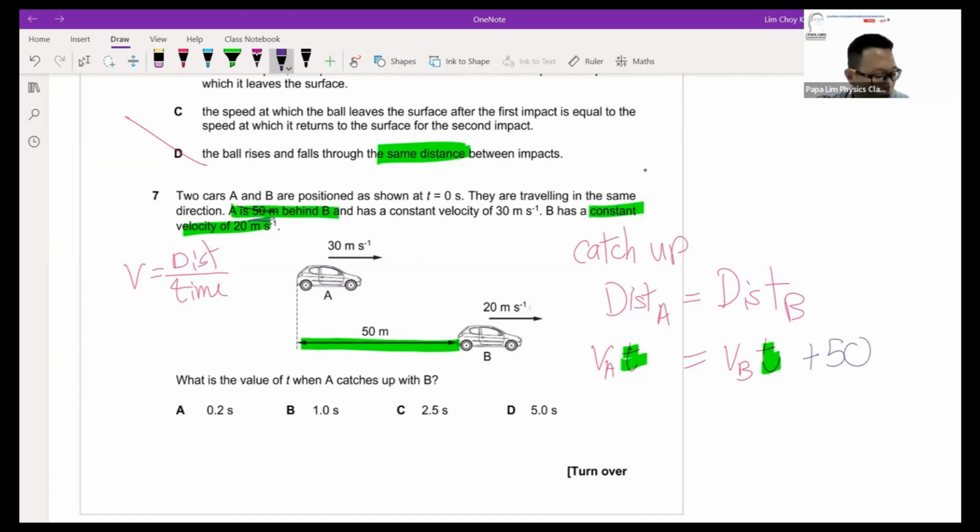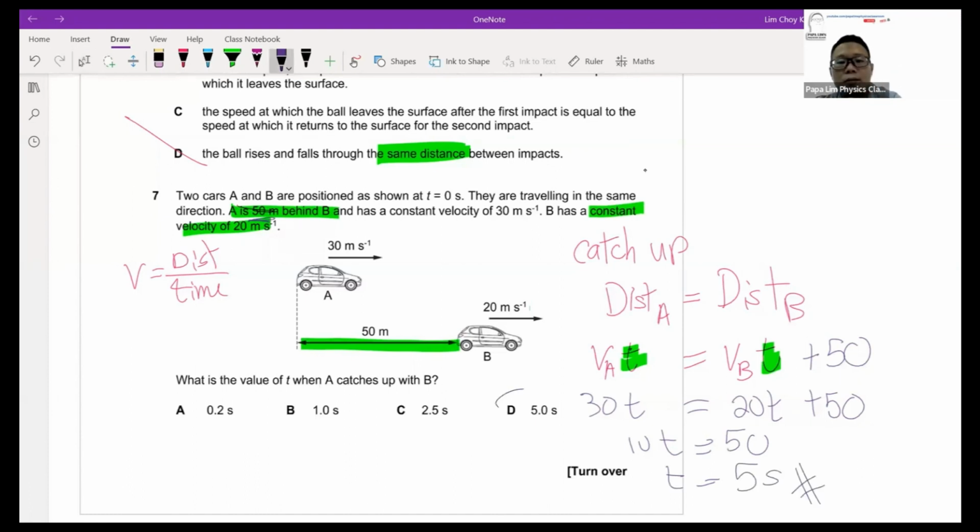Based on this information, you sum in the values here: A is 30 times T, and B will be 20 times T. Let's put a bit of algebra here. Then immediately you will know that 10T is 50, so T will be 5 seconds. So the answer here will be D.